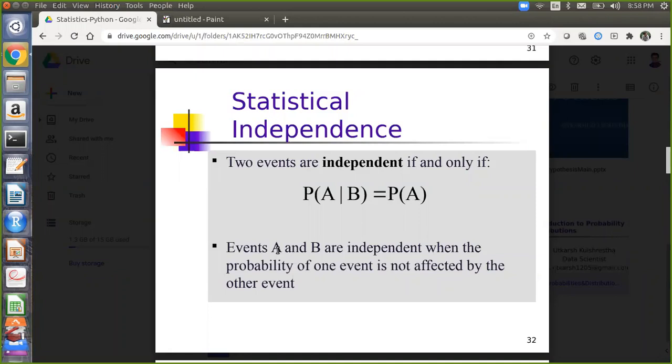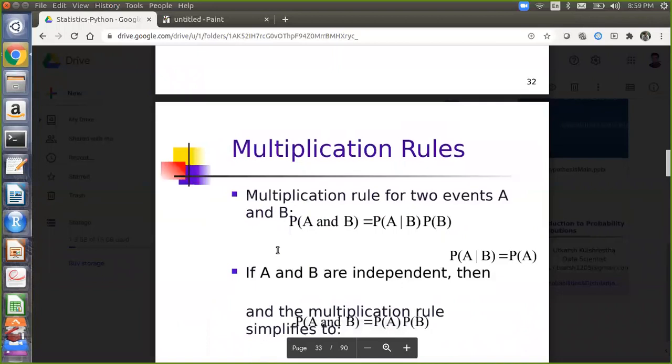So this is very short. You gave the example of rolling a dice and tossing a coin, but I have given you a dependency-based example, that I am coming to class or Irfan is coming to class. That kind of thing you can explain in an interview. If somebody asks what an independent event is, you can say, I am coming for the interview, you are coming for the interview. For example, the interviewer is coming to take an interview. This probability doesn't depend on whether I come or not. You will come anyway, it is your office, but yes, I will come only when you come. That kind of thing you can discuss.